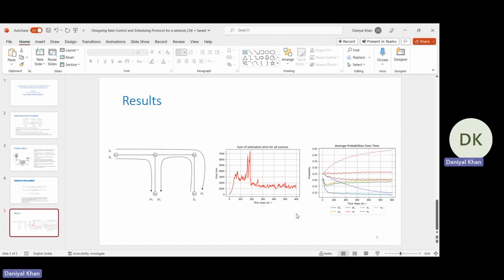And we can see that the estimation error becomes bounded after a certain amount of time.